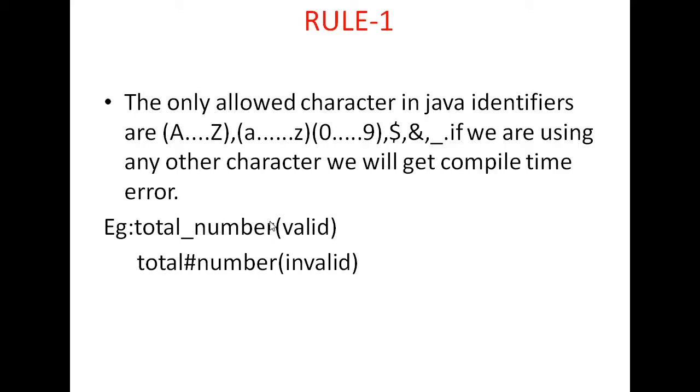Okay, so here two examples are there. Total underscore number is a valid identifier because these are small letters and this is an underscore symbol, which can be taken. But this is an invalid identifier. Why? Because hash is present, and it cannot be taken as an identifier, so this is invalid.